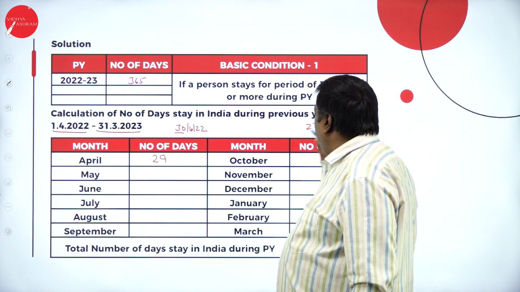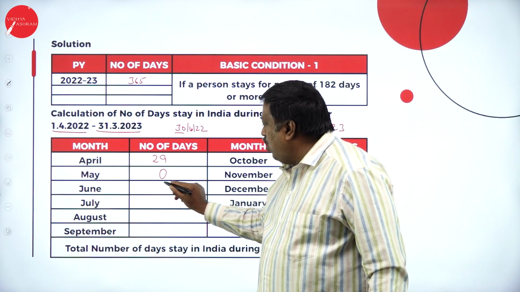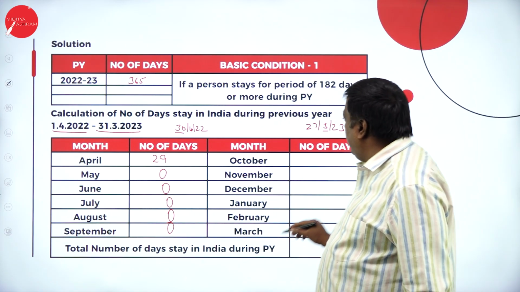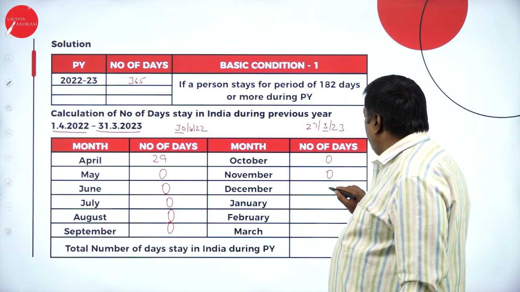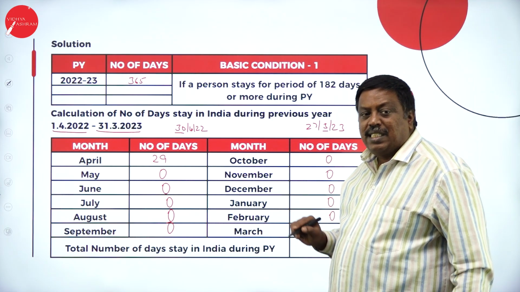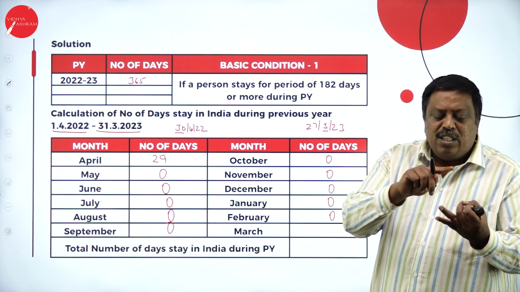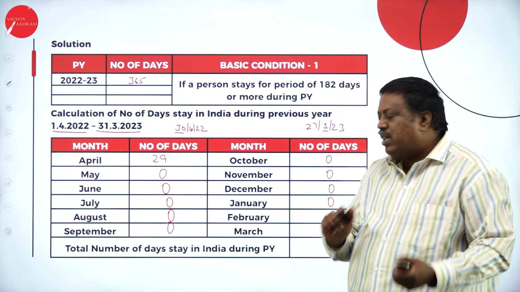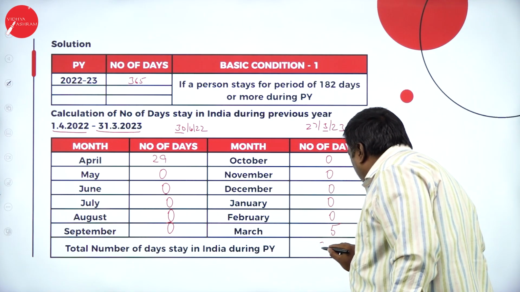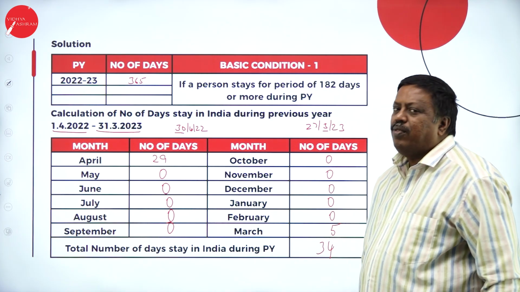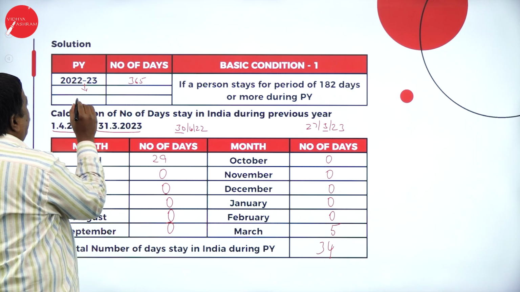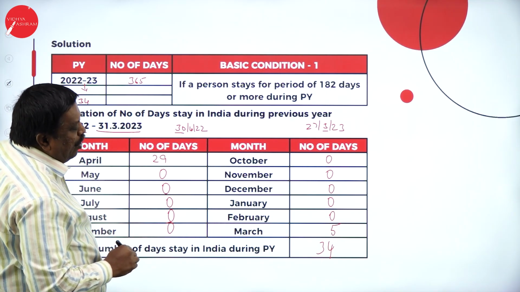When I'm returning in the month of March, May 0, June 0, July 0, August 0, September 0, October 0, November 0, December 0, January 0, February 0. When I've returned back on 27, 28, 29, 30, 31. So I was in India for 5 days. 29 plus 5. So I was in India for a period of 34 days. So during previous year 2022-23, I was in India for a period of 34 days.